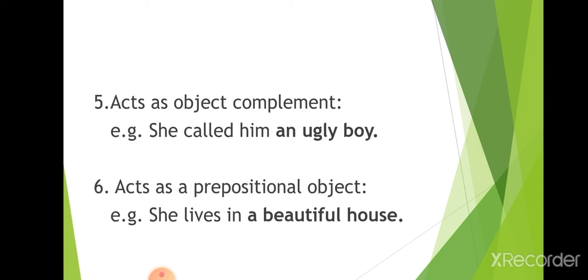A noun phrase also acts as a prepositional object. She lives in a beautiful house. In is a preposition and the object of in is a beautiful house. A beautiful house over here is acting as a noun phrase. You can see the noun phrase is actually a phrase which consists of the name of any person, place, thing, along with which some quality is mentioned. An ugly boy, a beautiful house. You can see the quality is mentioned along with the noun.